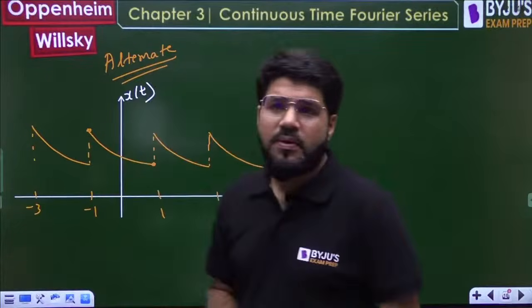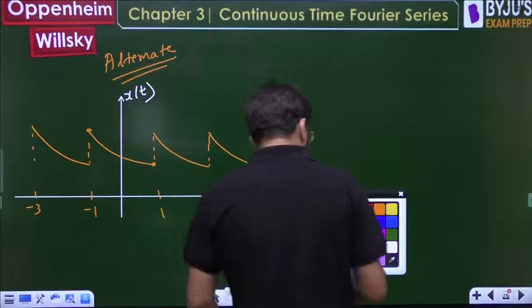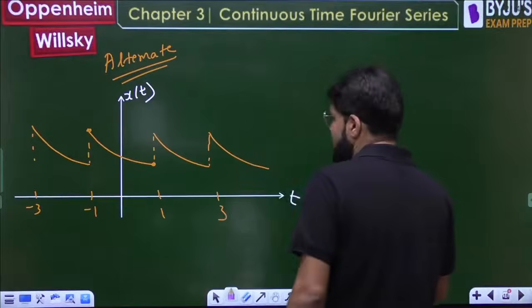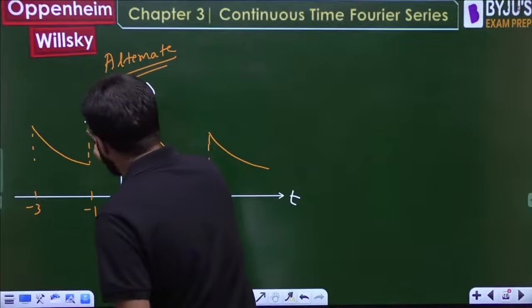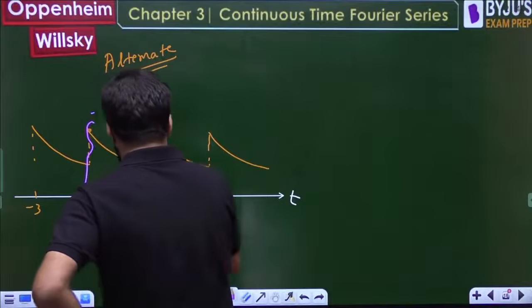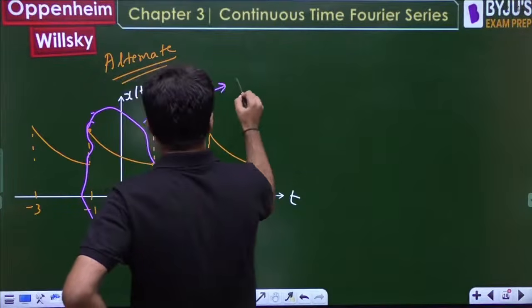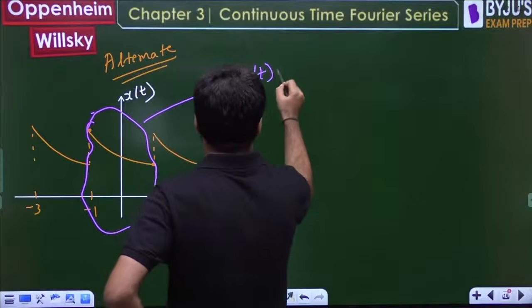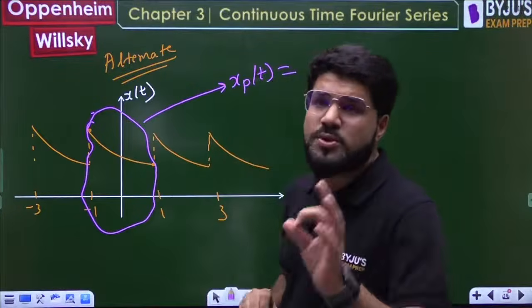Now dear, let's learn something very important. What is one time period of the signal? Collect that one time period of the signal. This much portion I will give a name, x(t), that is known as one time period.